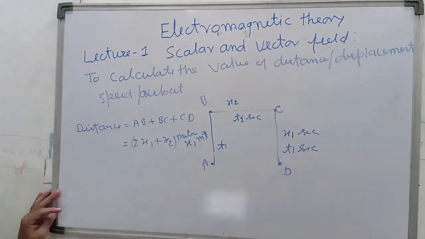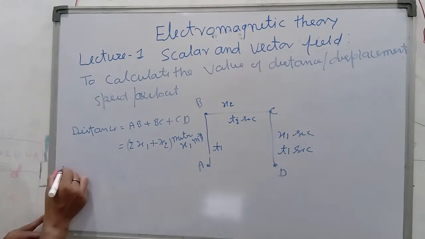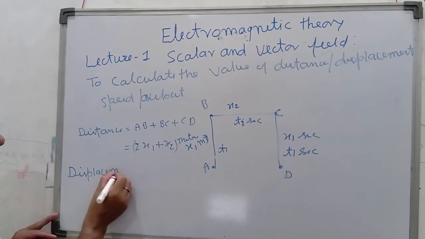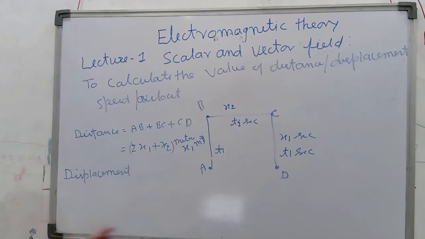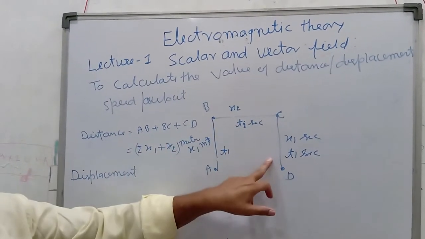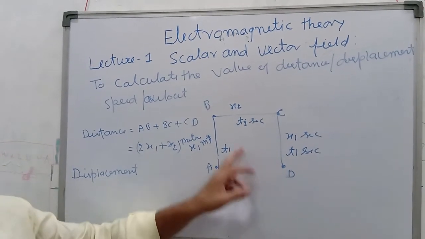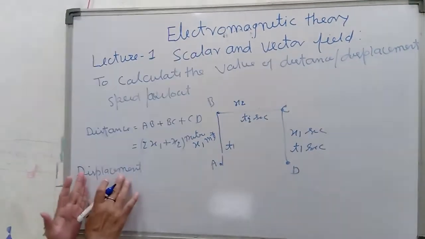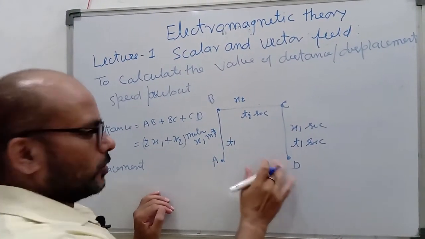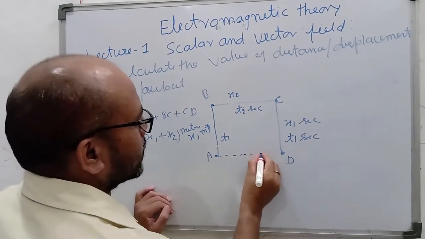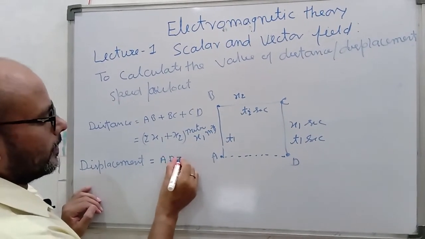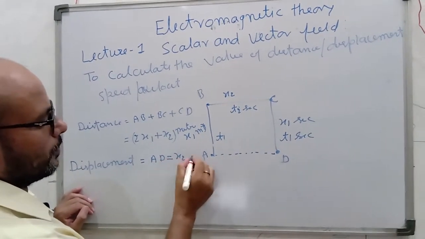Okay, again, simple displacement. Displacement is a vector quantity. Now look here. Distance depends upon the path the object travels, but displacement depends only on the initial and final points. So here the initial to final is AD, so displacement is equal to AD, here only x2 meter.